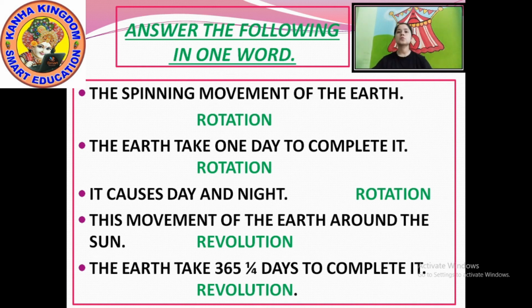I'll repeat once. The spinning movement of the earth, that is rotation. The earth takes 1 day to complete it. Rotation. It causes day and night. This movement of the earth around the sun, revolution. The earth takes 365 1/4 days to complete it. Revolution, the answer. Okay, so let's move forward.